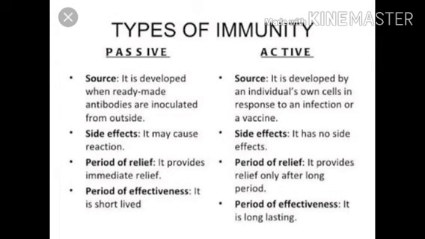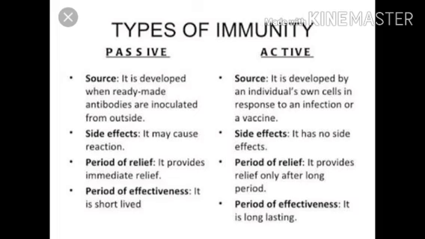Now we have two types of immunity, passive immunity and active immunity. The source of passive immunity is that it is developed when ready-made antibodies are inoculated from outside, whereas in active immunity the source is that it is developed by the individual's own cells in response to an infection or vaccine. Now there are some side effects also. In passive immunity it may cause reactions, but there are no side effects in active immunity.